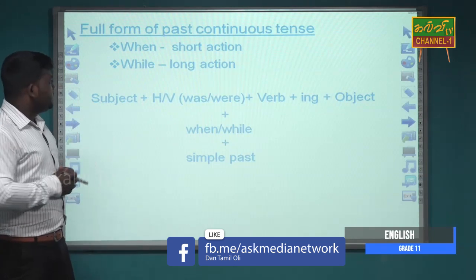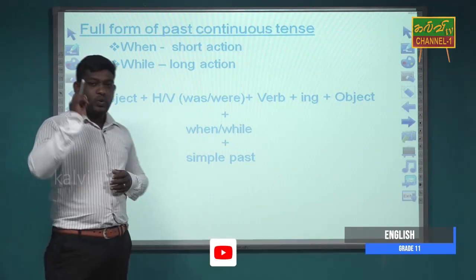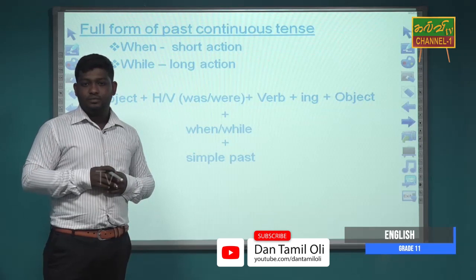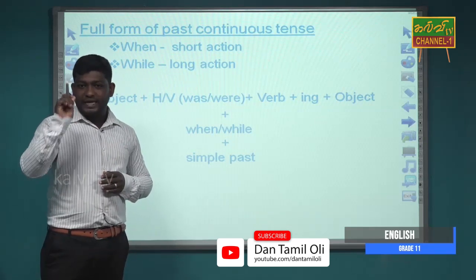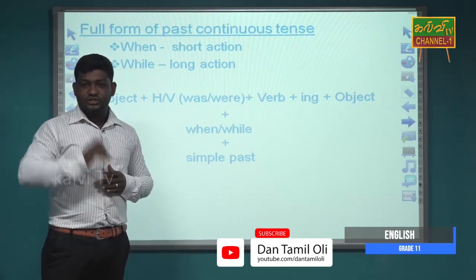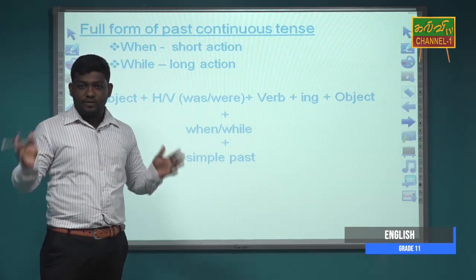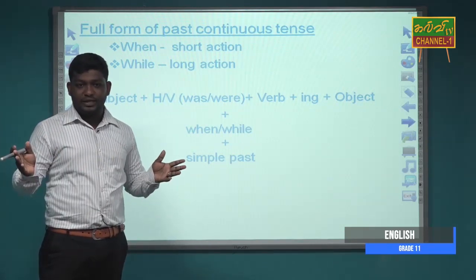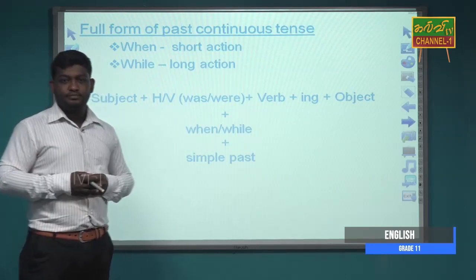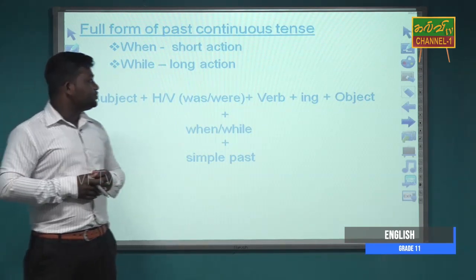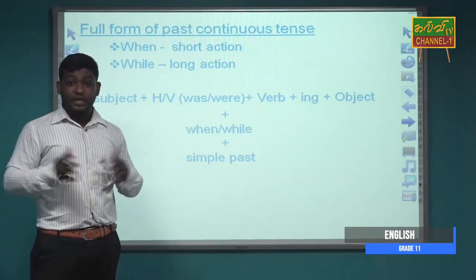For the full form of the past continuous tense, we use when and while. When can be used to express short actions, meaning the period of the action is short. And while can be used to express long actions, meaning the period of the action is long.